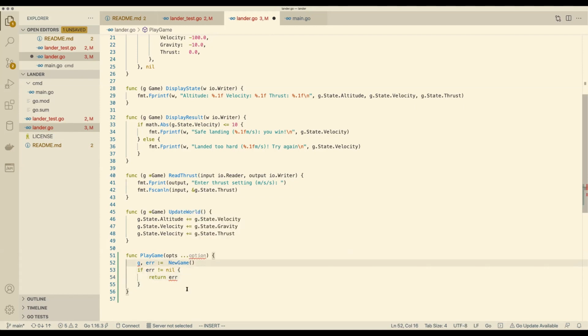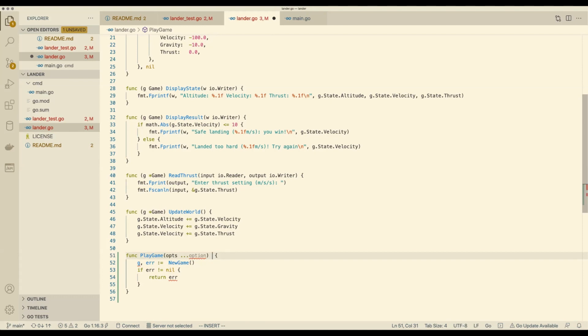And that suggests that we return error, doesn't it? But we didn't. We didn't think about receiving it in main, and we didn't receive it in the test. What do you think? Well, you tell me, and then I'll agree with you.